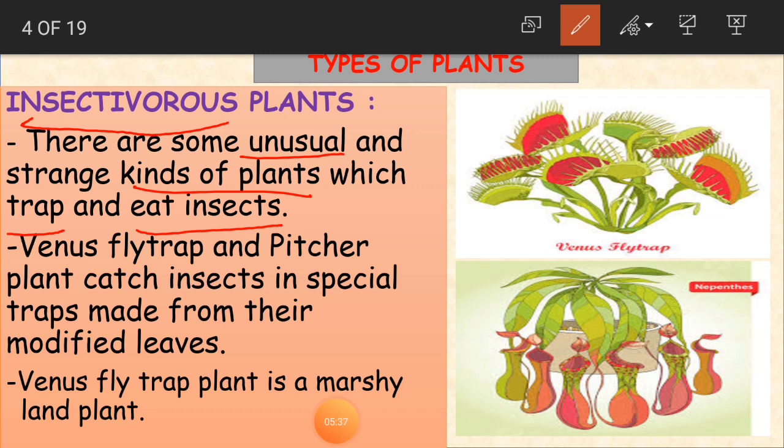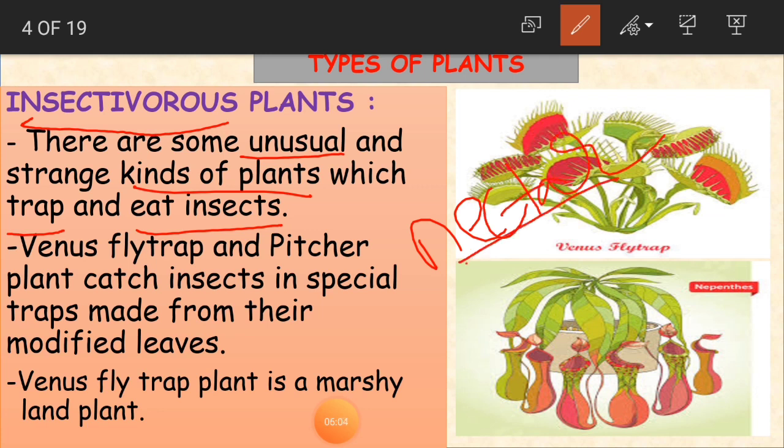They are not taking normal food as the other plants do. These plants are taking insects as their food. They are eating insects. So that is why they are called insectivorous plants. And how are they catching insects? Actually they have a nectar, a sweet nectar, sweet like sugar.